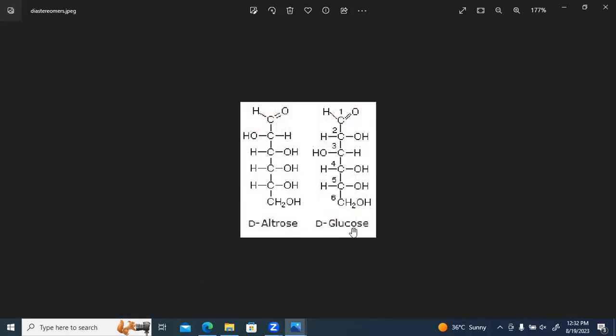See, D-aldose and D-glucose. On carbon 1, we have the aldehyde group. Now you can see the difference. There is a difference of H and OH on carbon number 2 and carbon number 3. Carbons 4, 5 and 6 are the same, but there is a difference in the arrangement of H and OH on carbon 2 as well as carbon 3. You can notice the difference here in carbon 2 and carbon 3. Since this has a different arrangement of H and OH at more than one asymmetrical carbon, these are called diastereomers. Then next is enantiomers.